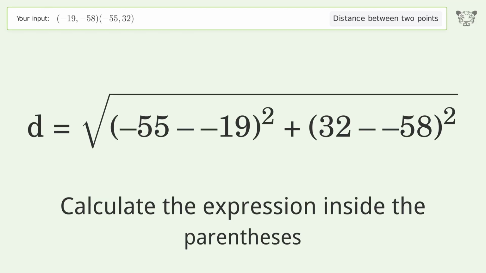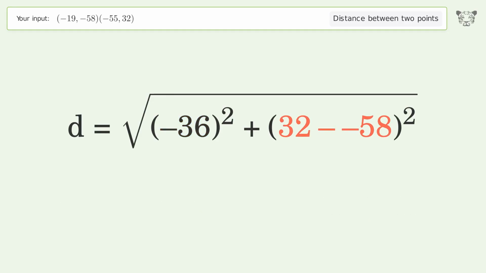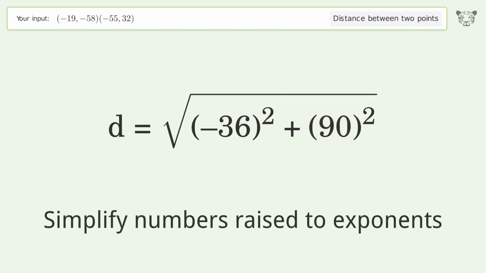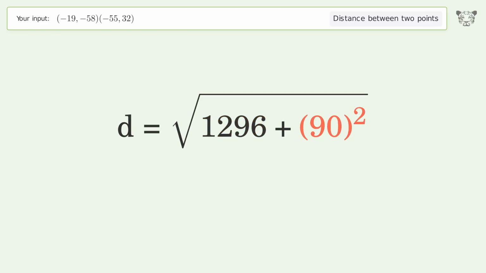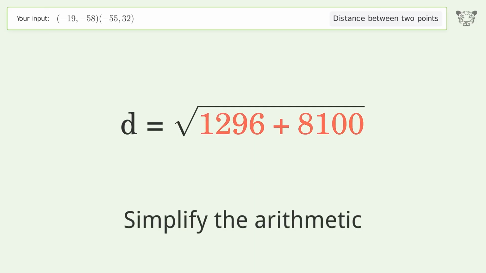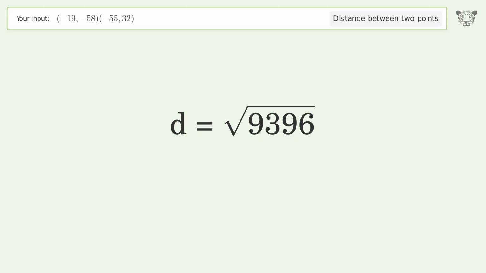Calculate the expression inside the parentheses. Simplify numbers raised to exponents. Simplify the arithmetic. And so the distance between the 2 points is the square root of 9,396, or 96.933.